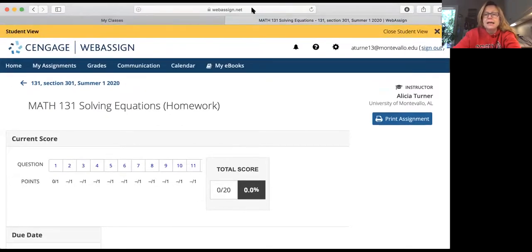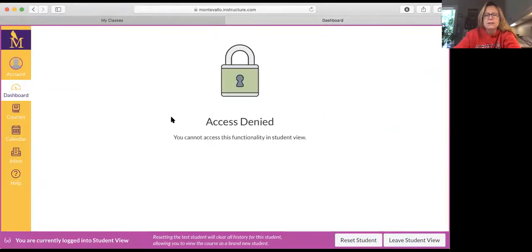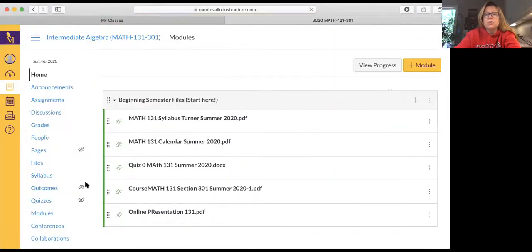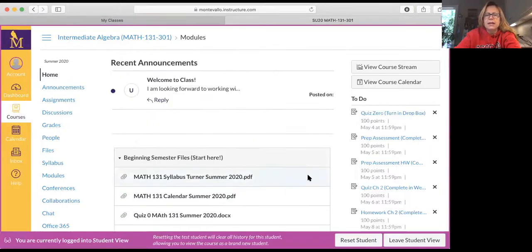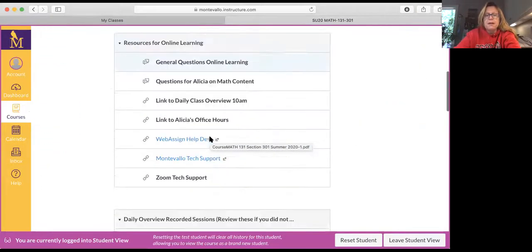Now give me just a second because I need to go to Canvas and get into your Canvas account, or my Canvas account. Okay, so this is your class, and I am going to go to Student View so that you can see what you see. And I just want to point out again, this calendar right here, that is golden. That is what you want to be sure that you have printed out. That tells you what assignments are due every single day.